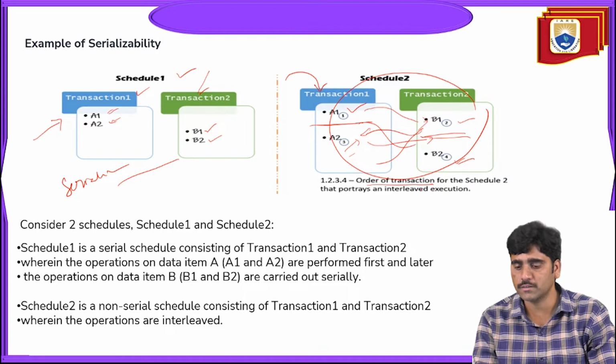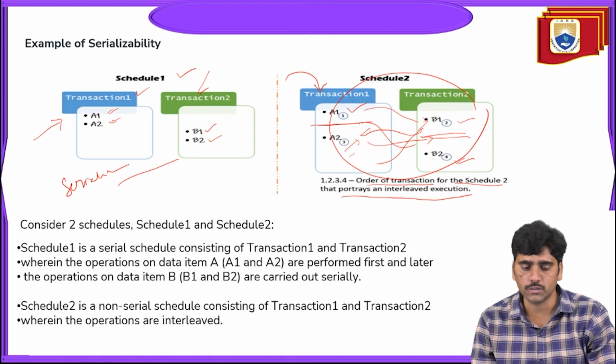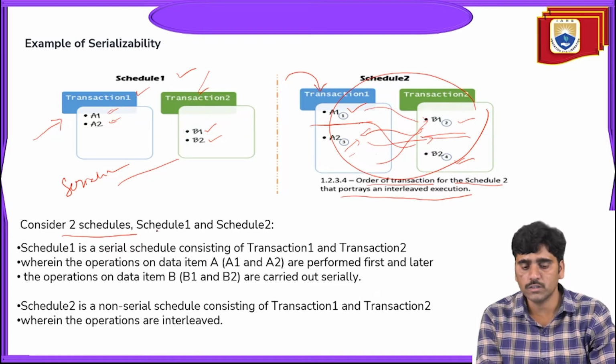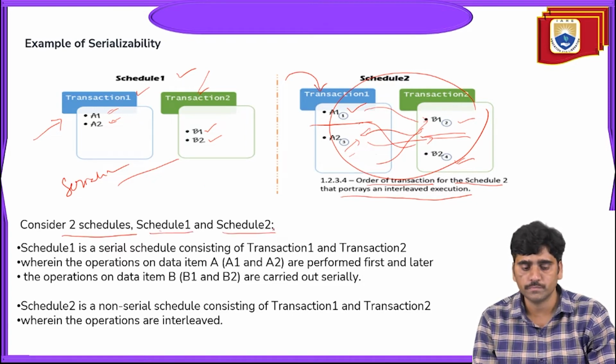That is what we mentioned here: the order of the transactions for schedule 2 portrays an interleaved execution. Interleaved execution means it takes some time or some space, and only after that is it going to be executed. So consider two schedules here. From these two diagrams we are going to understand schedule 1 and schedule 2.